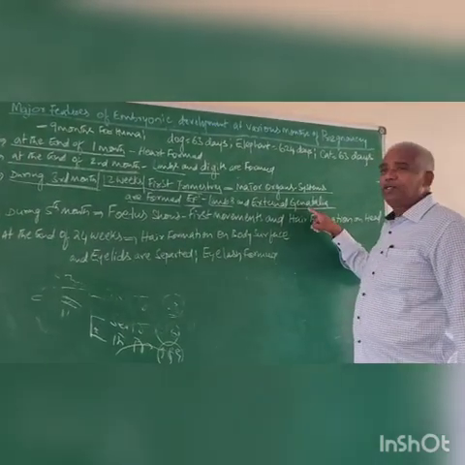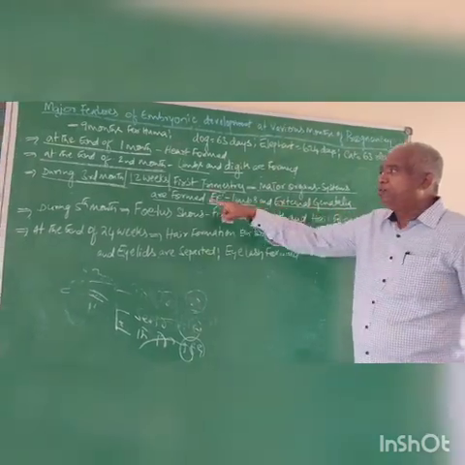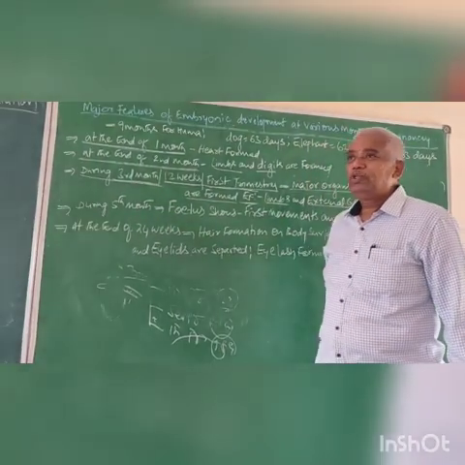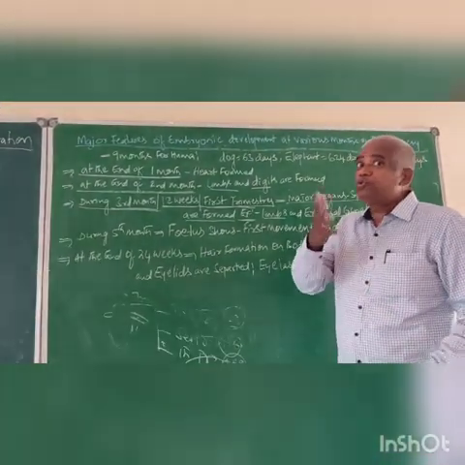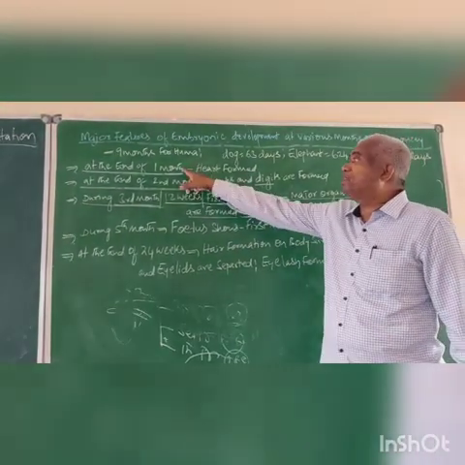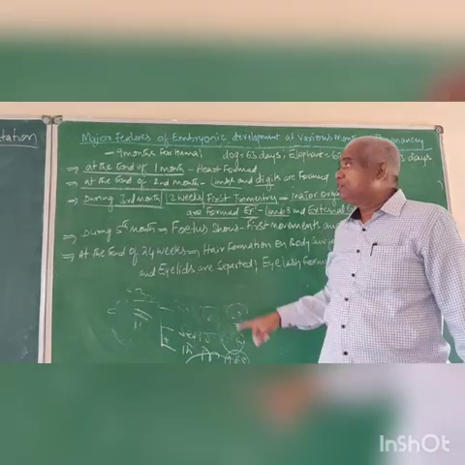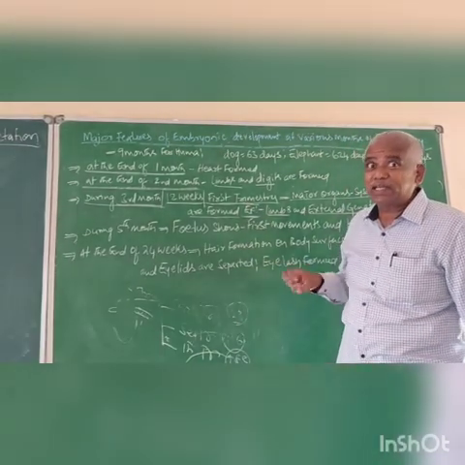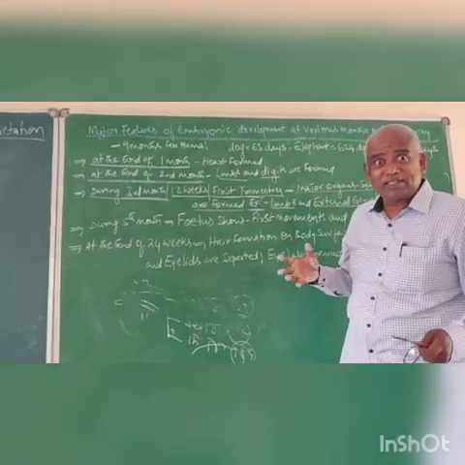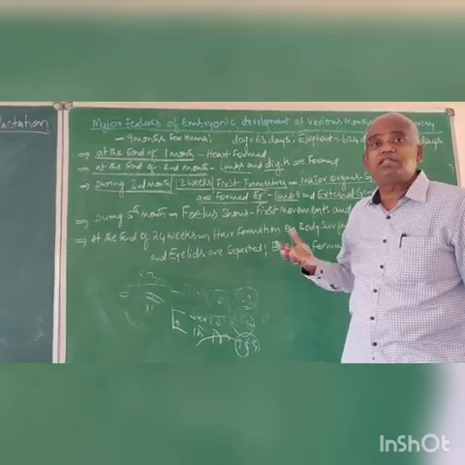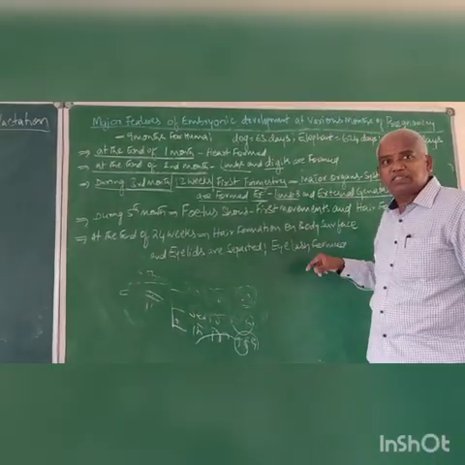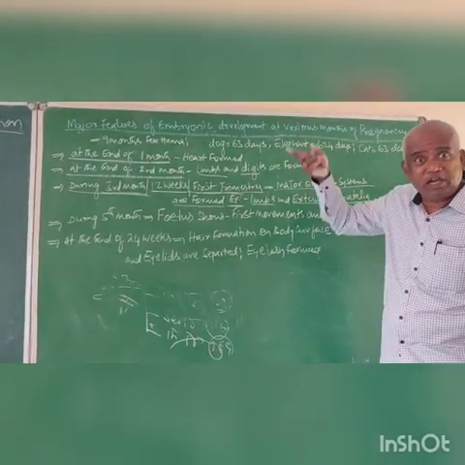Vulva. That means at the end of the third month, we can identify the sex of the child. There is no identification of sex in the first and second month. In the third month, the doctor can detect it. With the help of scanning, the doctor sees the external genitalia of the fetus.